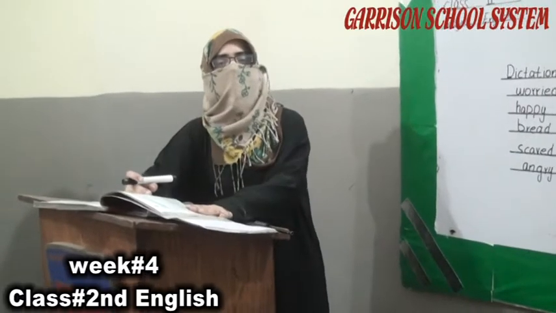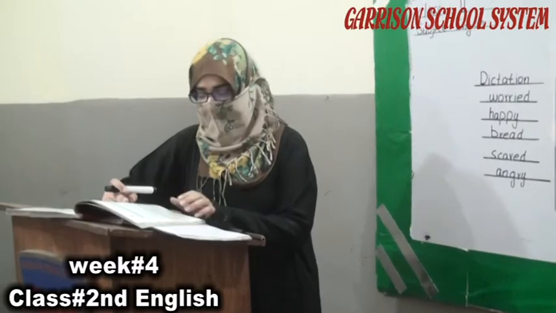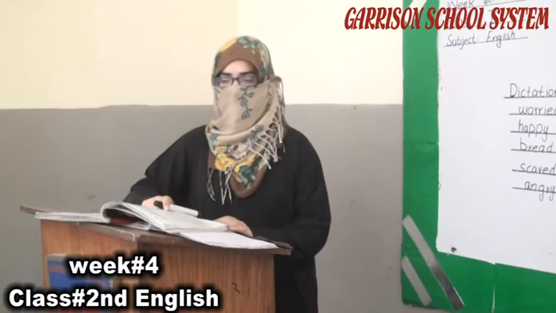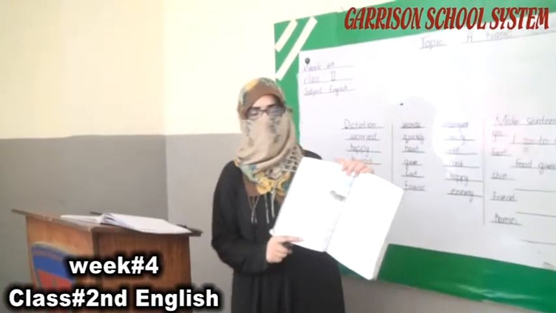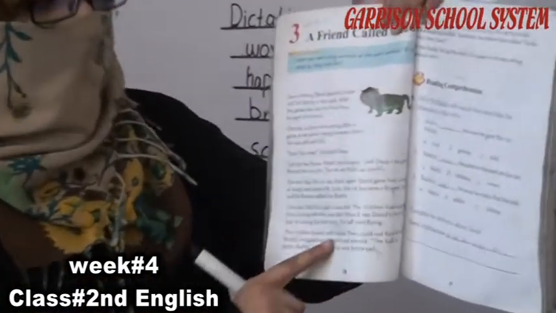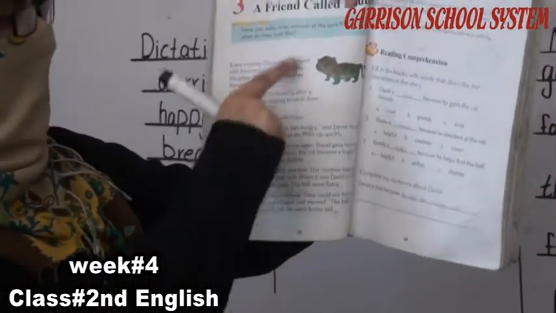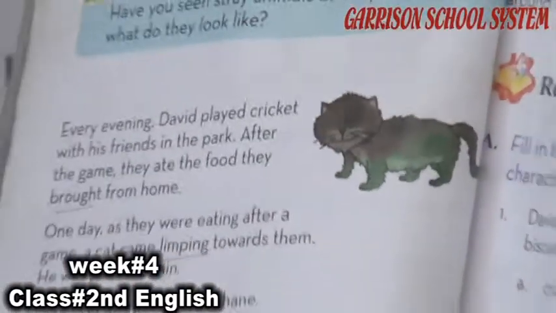You can read these texts by yourself under the guidance of your tutors and your parents on page number 28. This lesson is about a friend called Buddy. When you read this lesson, you can easily solve the exercises given on the next pages. This story is about 2 friends and a cat. The cat helped them find their ball in different ways. You can read and easily understand.